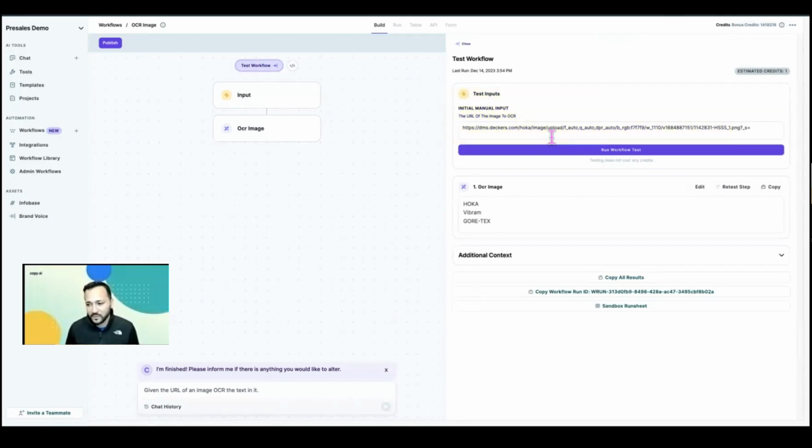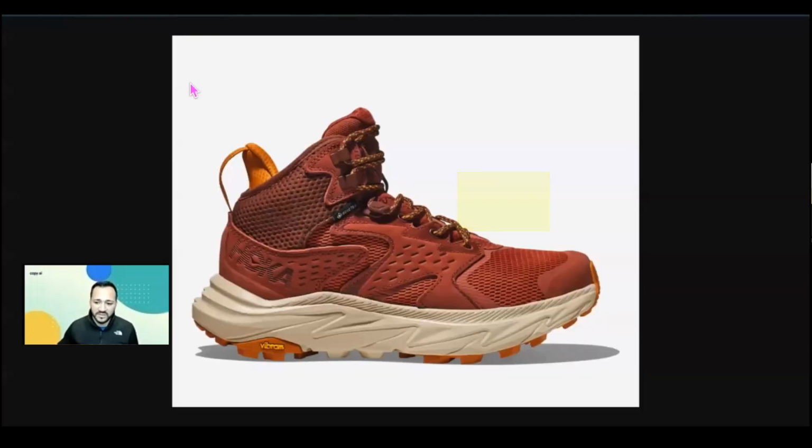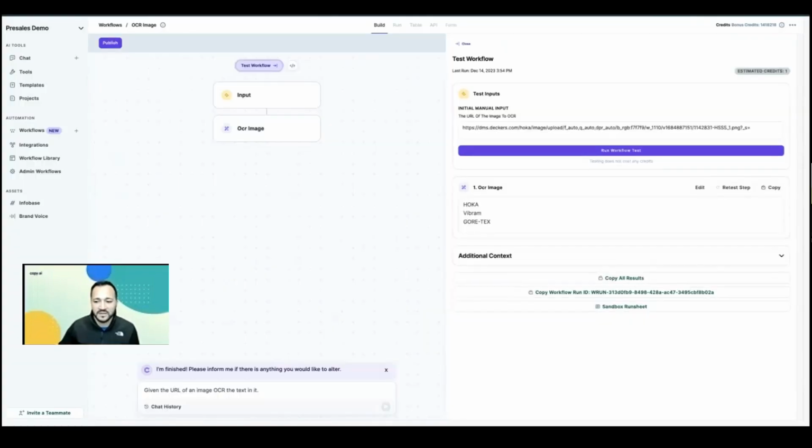And you'll see very quickly that the OCR step has run and successfully recognized Vortex, a Vibram, and a Hoka from this image. Which I think is quite impressive because the Hoka itself is quite stylized and there's a whole bunch of noise in there. So just a very simple demonstration of this working. This does work for more complicated scenarios as well. If you have perhaps an infographic or much denser images that have a lot of text in them, this is a useful mechanism to scrape some of that out as well.